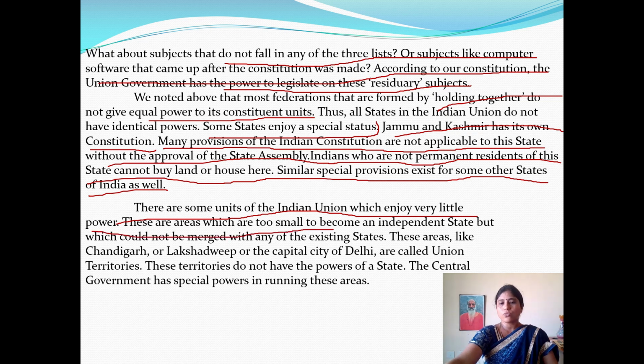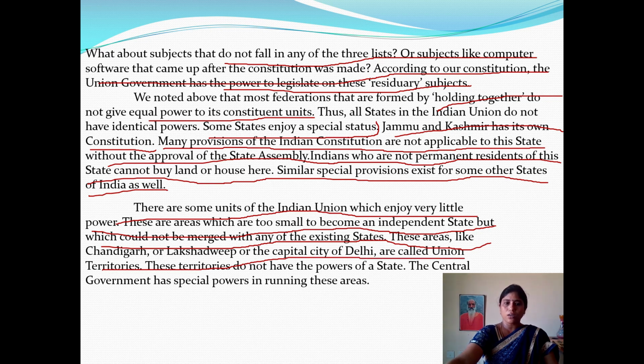These are areas which are too small to become an independent state, but which could not be merged with any other existing states. Areas like Chandigarh, Lakshadweep Islands and the capital city of Delhi are called Union territories.